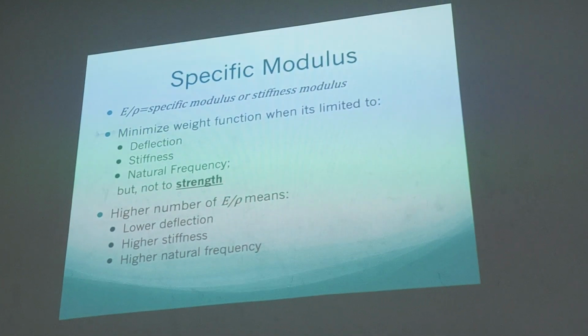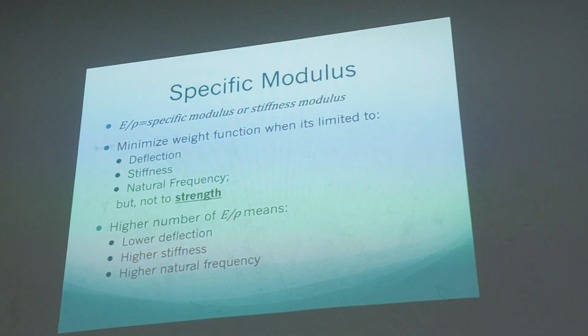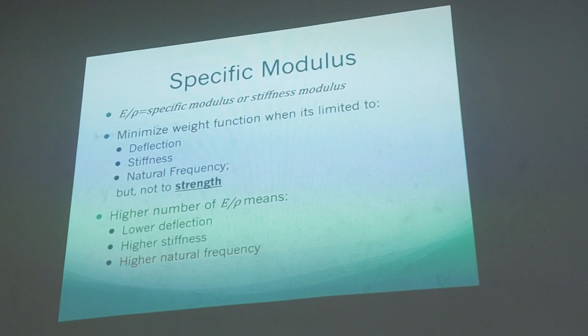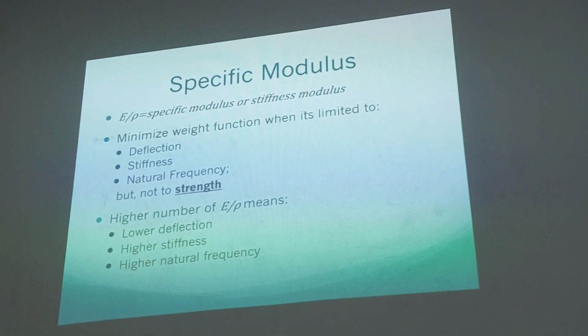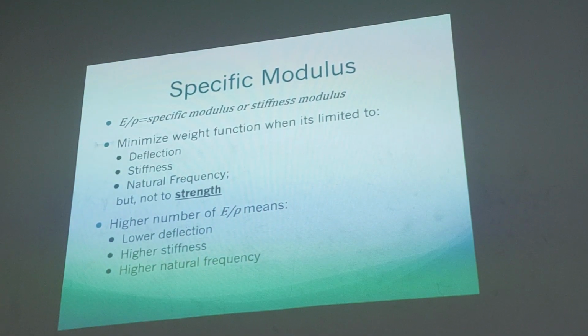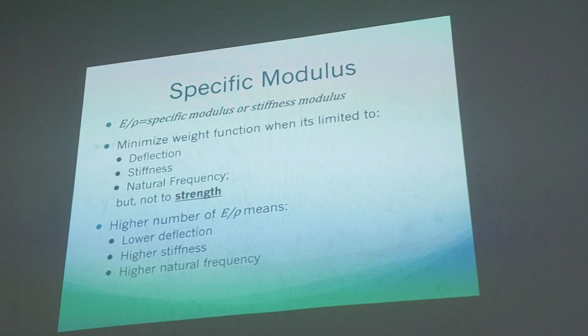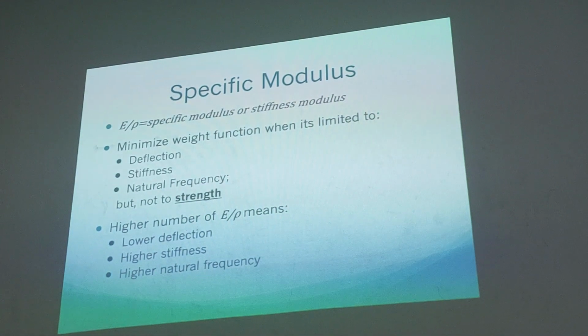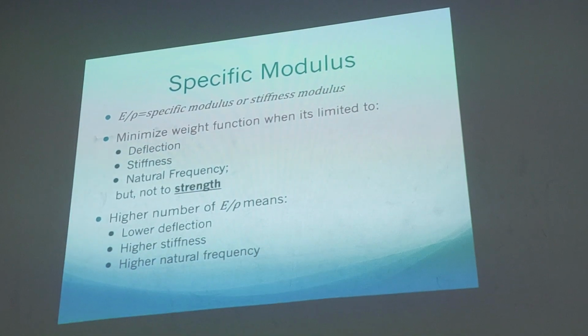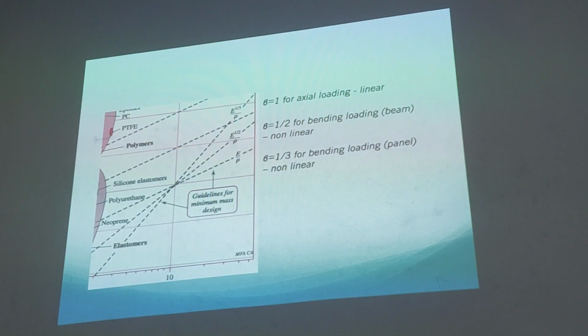We need bulk material, like 1-inch stainless steel or something like that. So light is not the important thing. This is the specific modulus.